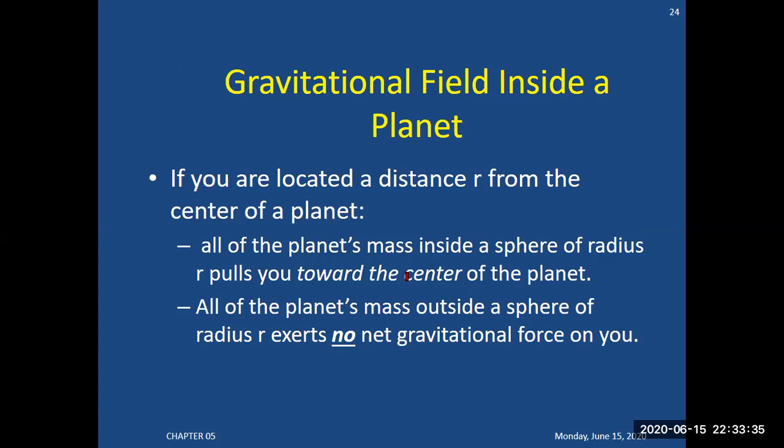So gravitational field inside a planet: if you are located at a distance r from the center of the planet, the planet's mass inside a sphere of radius r pulls you towards the center of the planet. If you are standing at the surface of the earth, a force from the center of earth is applying continuously to keep you inside a gravitational field.